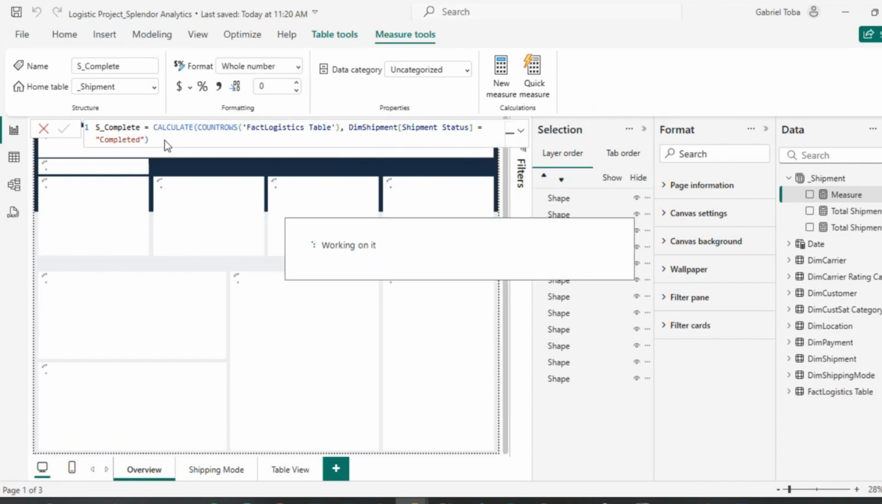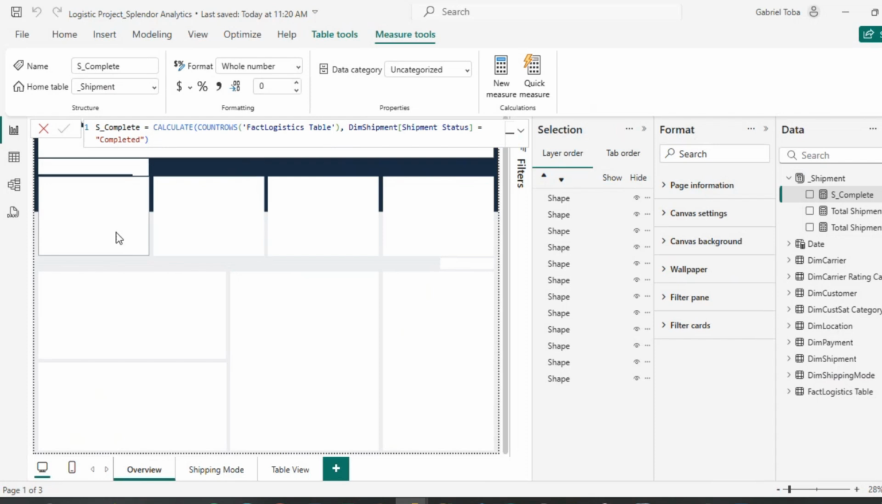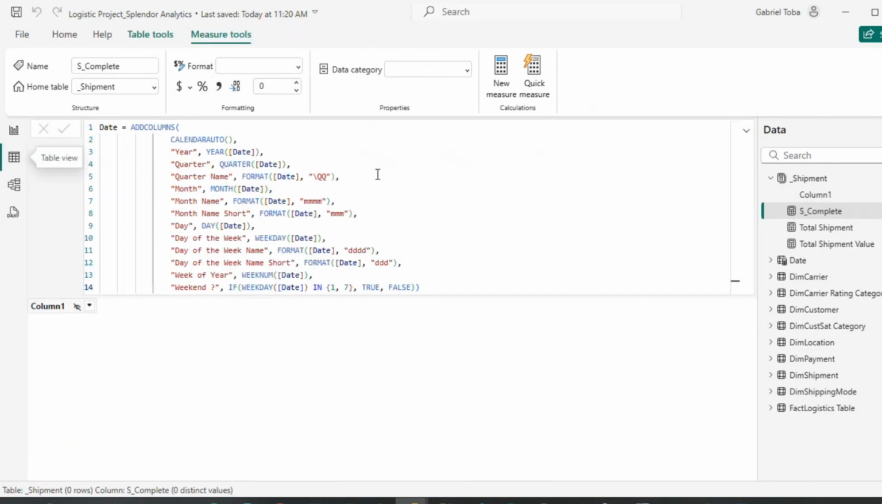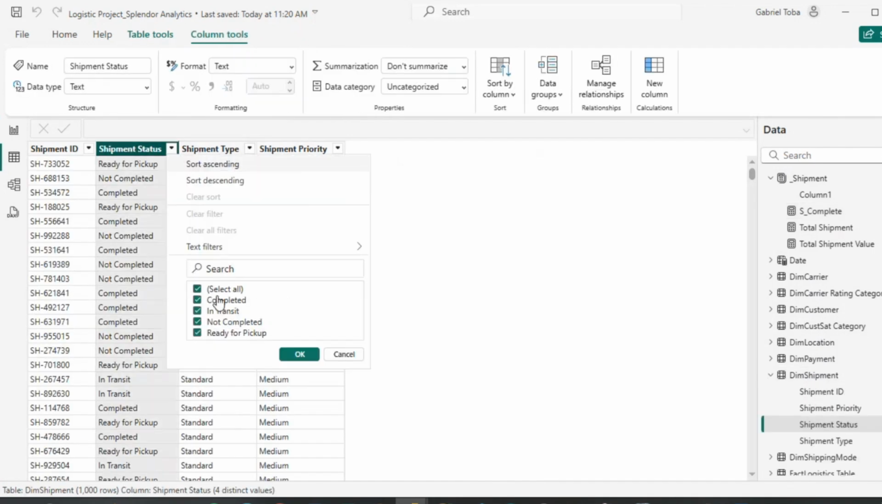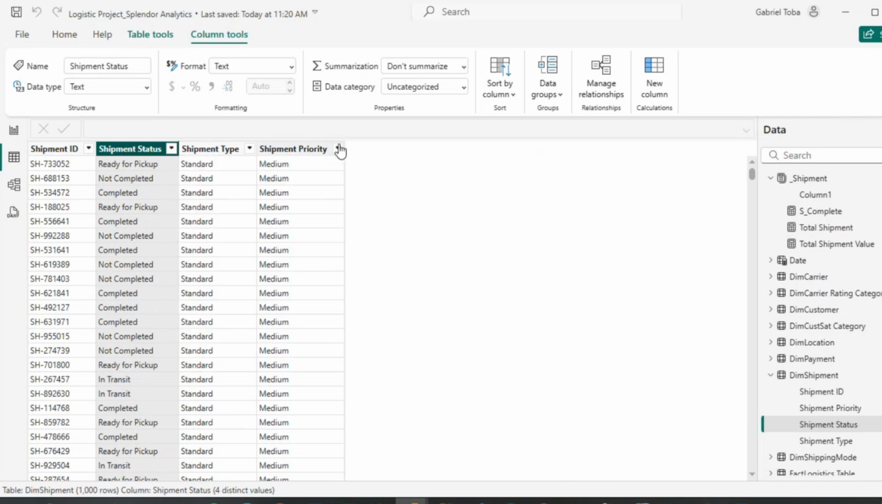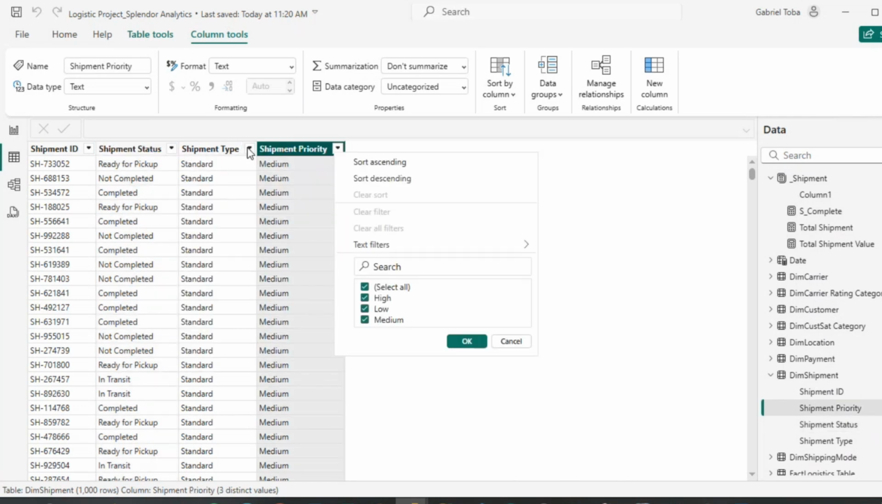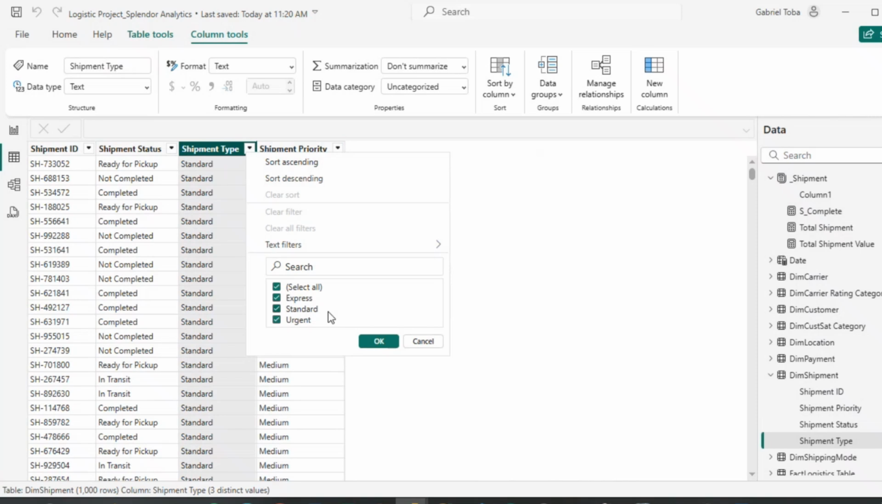So let's look at our table view again, so you know what we're trying to do. Come to this table view, and under your shipment status we have here, there are 4: completed, in transit, not completed, ready for pickup. So you have priority level, high, low, medium, and then you have shipment type, express, standard, urgent. So you are focused here for now.